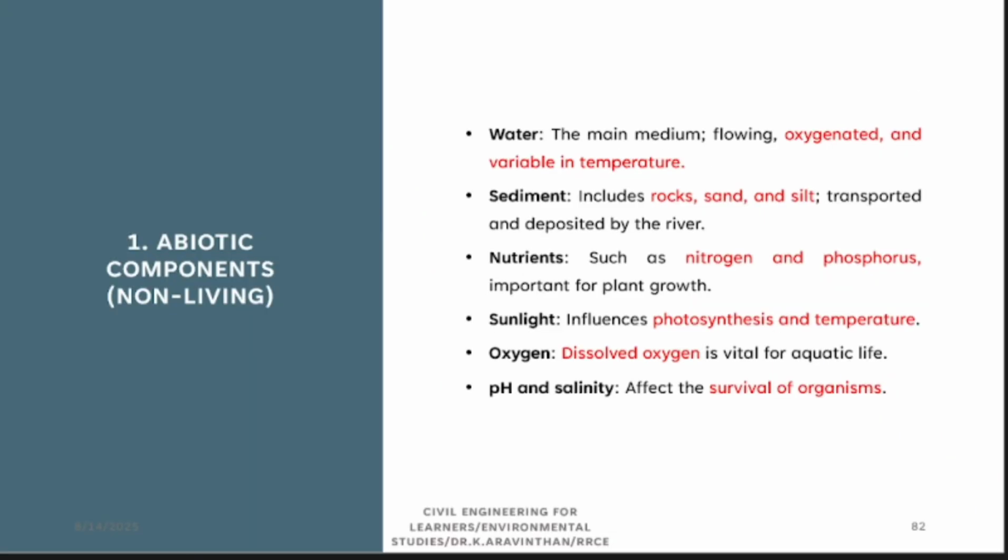Now coming to the ecosystem abiotic part. Abiotic components are non-living. So the first abiotic component is water. If it is oxygenated, it will be different according to the source. It differs. Sediment, that means rock, salt and silt. Where will you find rock in a river? Origin zone, transition zone or end zone? In which zone will you find rocks?